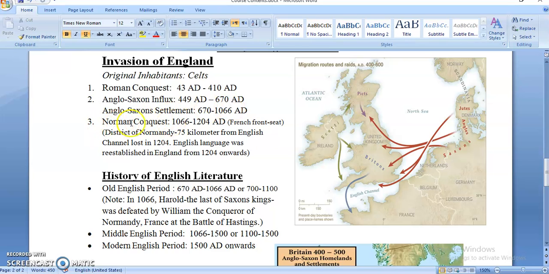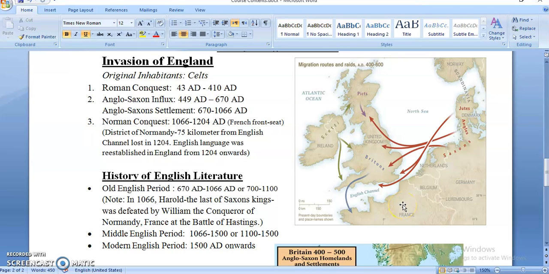Now the third invasion or third conquest was from France. Now let me again show you this area. Here is France, as you can see here, and this is known as English Channel. English Channel is the name. It's water, okay, and as you can see here, Atlantic Ocean. So Atlantic Ocean is all over here, and this part is known as North Sea, and this is English Channel, this area. So from here, let's say 75 kilometers away from this coastline, we have a district of